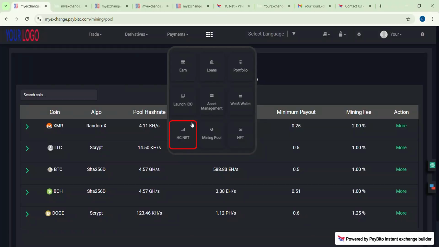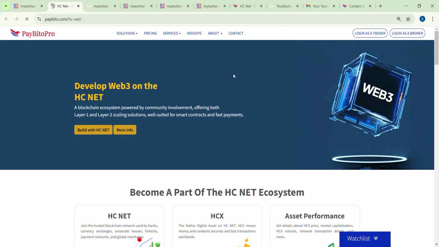This is the HCNet section. Develop Web3 on the HCNet, a blockchain ecosystem driven by community involvement, providing both Layer 1 and Layer 2 scaling solutions that are well suited for smart contracts and rapid payments.